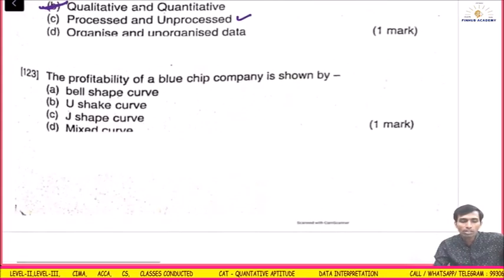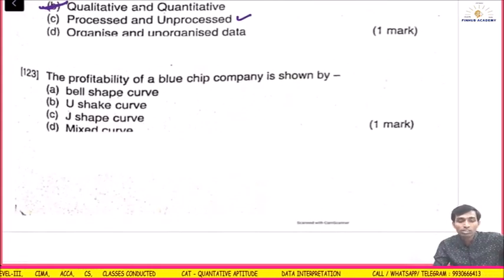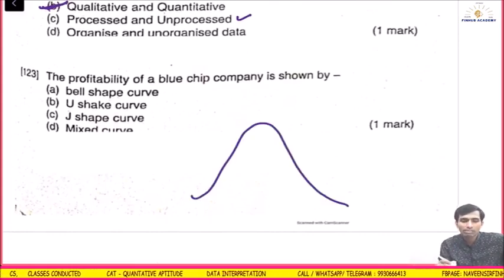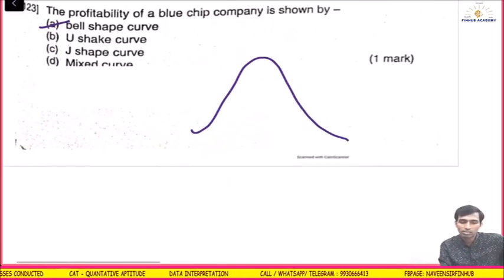The probability of the profitability of a blue chip company is shown by what? Everything is shown by what? Bell-shaped curve. Everything follows the normal curve, bell-shaped curve. Okay.